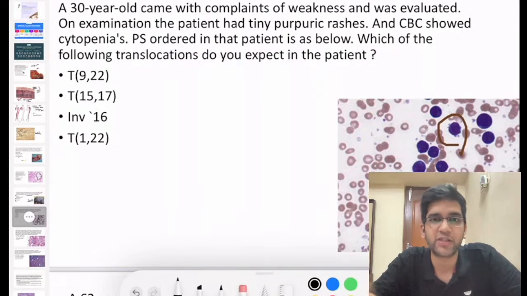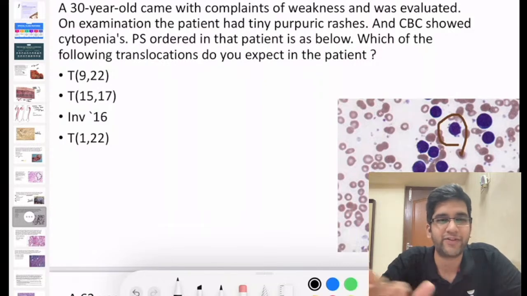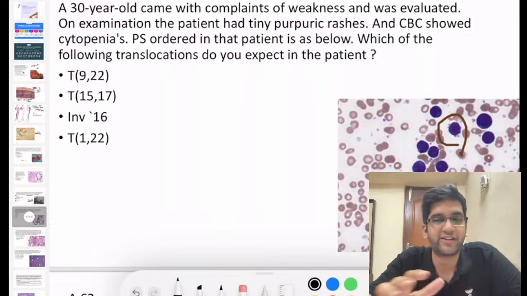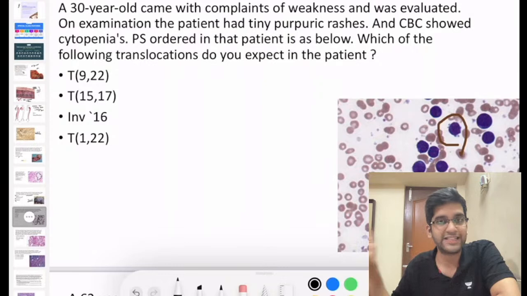Let's read through the question. We'll look at the image also. Then if you want to change the answer, you're more than welcome to change the answer, right? It's a 30-year-old person who came with complaints of weakness and was evaluated, and the peripheral image shows tiny purpuric rashes. And the question is asking which of the following translocations are seen here. Fine. So I just need to diagnose what is the circled image here.